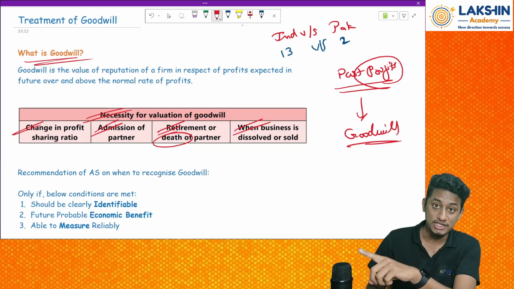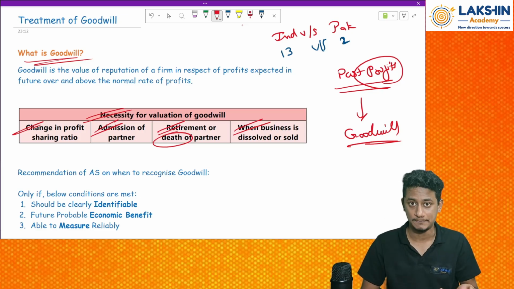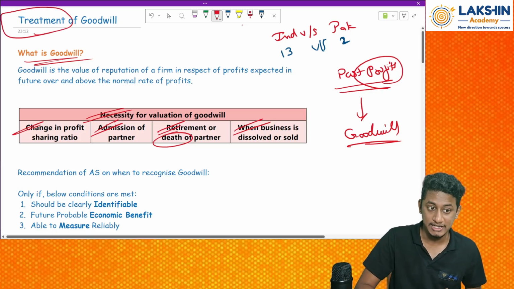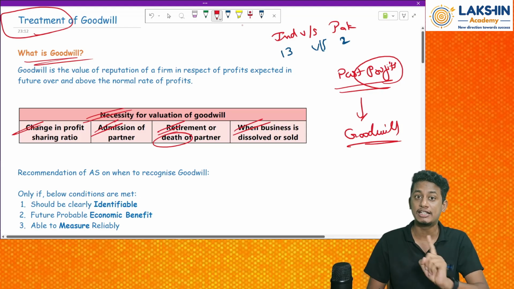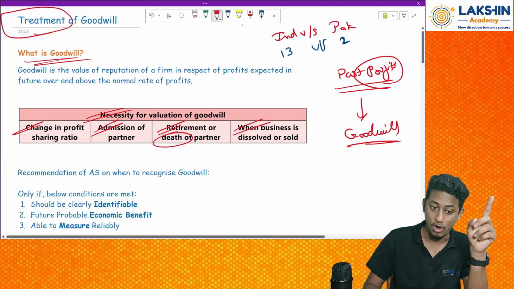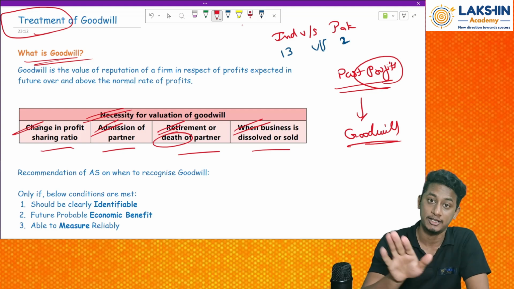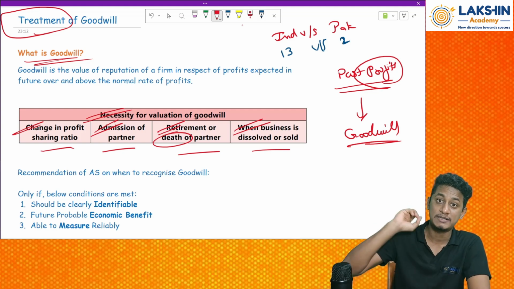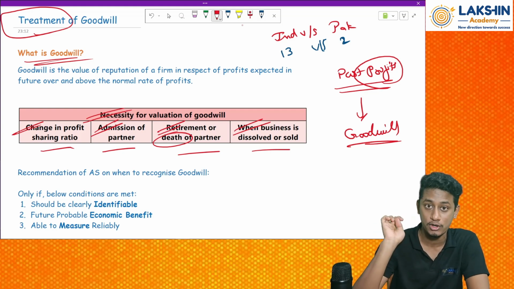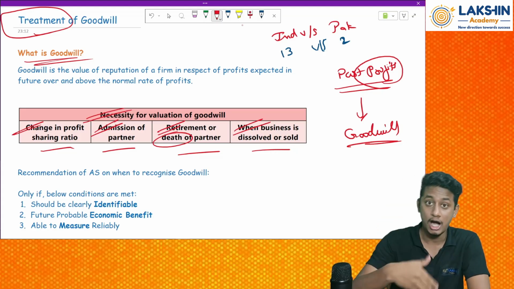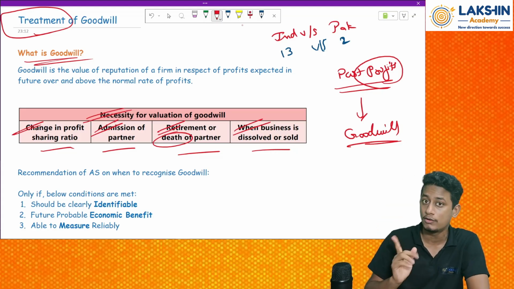So in those chapters we will see how to deal with it clearly. I know that the chapter's name is treatment of goodwill, but I won't be dealing with it over here. In the textbooks, they have dealt with all these individual cases in this chapter itself, but I won't be dealing with it here. I will deal with it only when the specific chapter comes up, because for all these 4 units, you have separate units mentioned in the textbooks. Clear? So we'll see how to treat the goodwill over there.